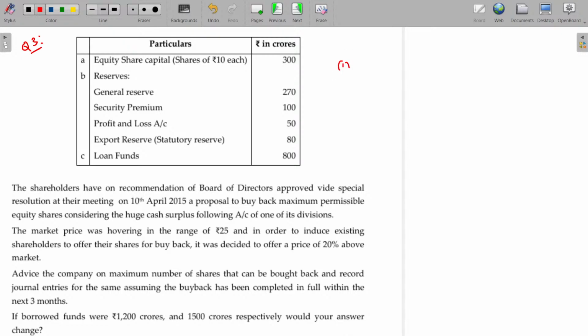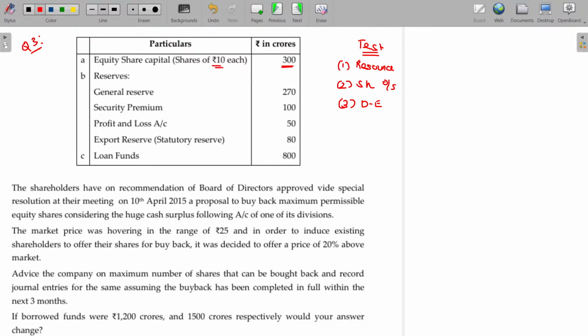Number 1 being the resource test. Number 2 being the shares outstanding test. Number 3 being the debt equity ratio test.